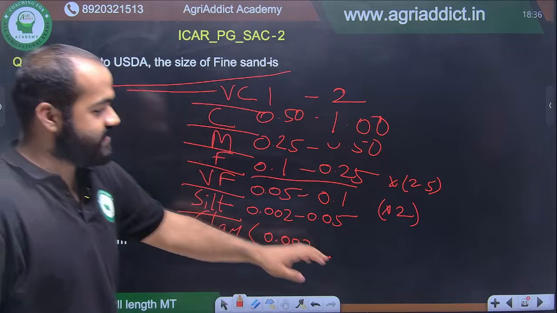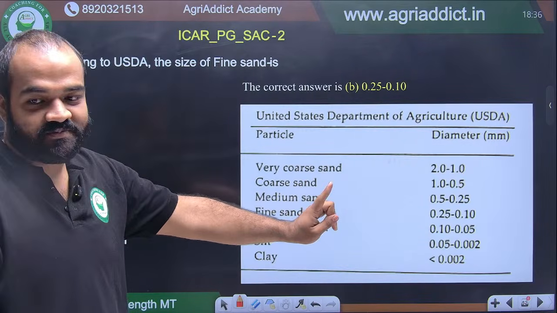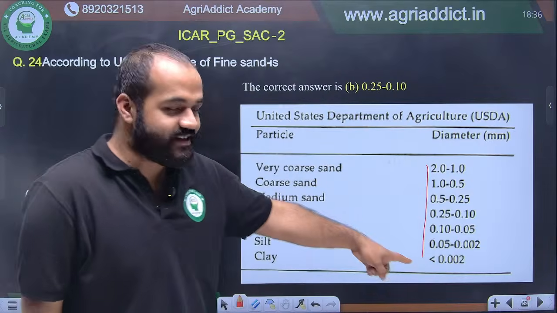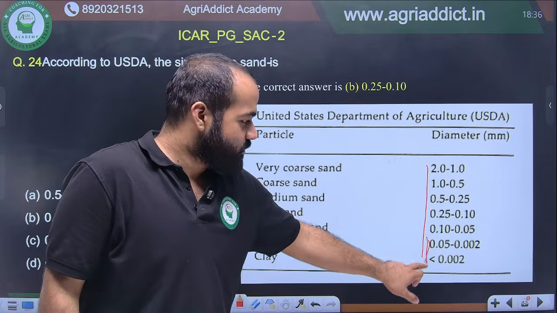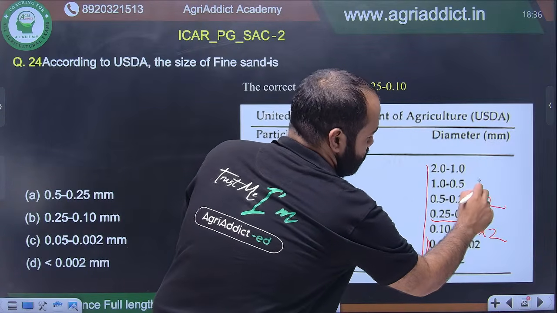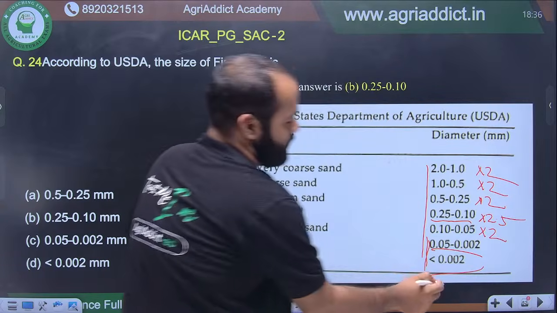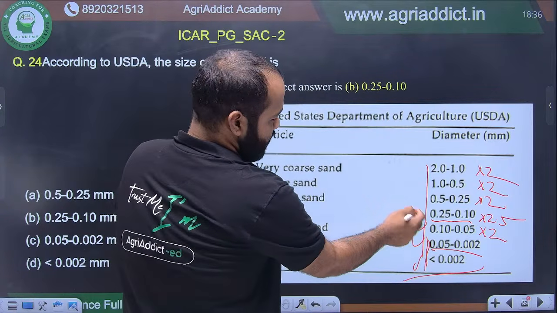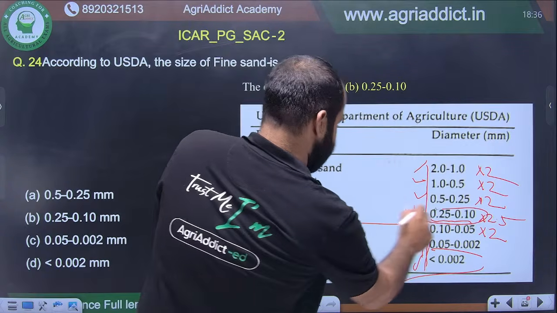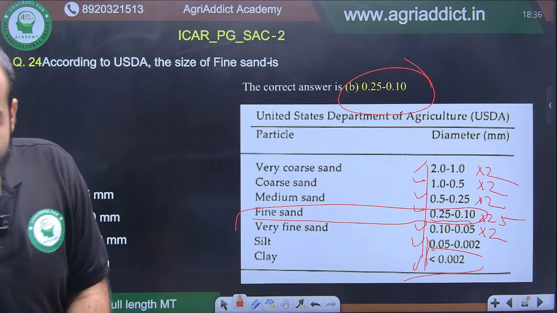Get this trick. All right. See this table, write it down like this. First you write these values in the right hand. Whenever you get your rough sheet, write this like this. You have to just remember these two, and other than that, all are into 2, into 2, into 2, into 2. This is into 2.5, and this you have to remember. So this is clay, silt, very fine, fine, medium, coarse, very coarse. That is easy. So they are asking fine sand. Fine sand is 0.25 to 0.1. All right.